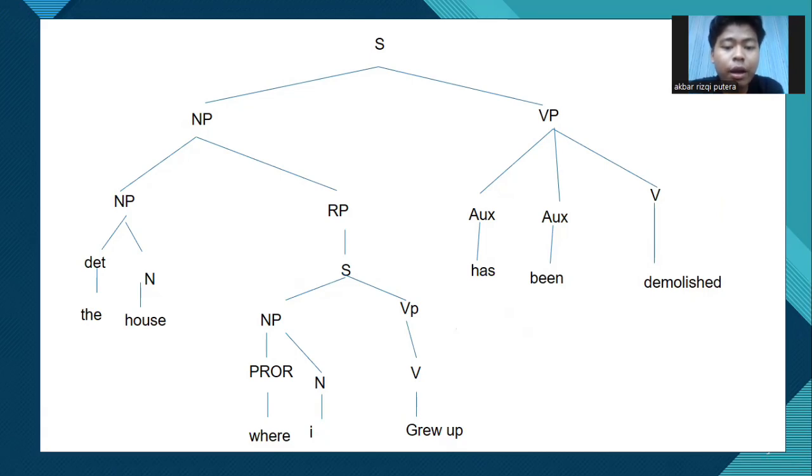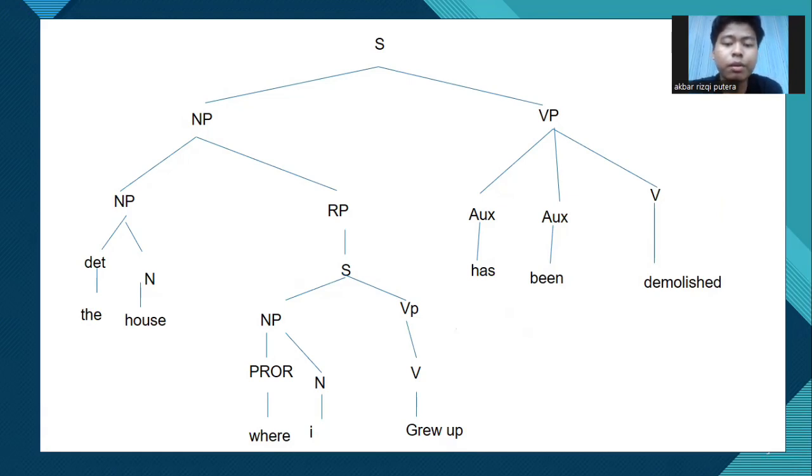This is under RP, which points to another embedded sentence. In that embedded S, we have the subject I, and the verb phrase grew up. So the clause where I grew up is giving us extra information about the house. It tells us which house we are talking about, the one the speaker grew up in.